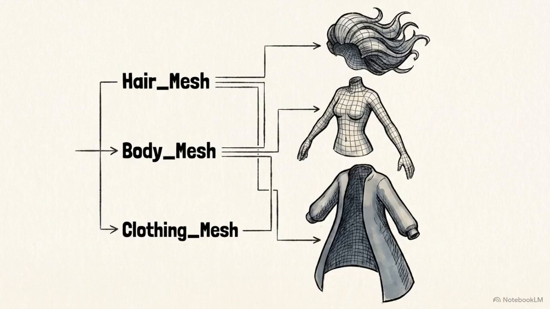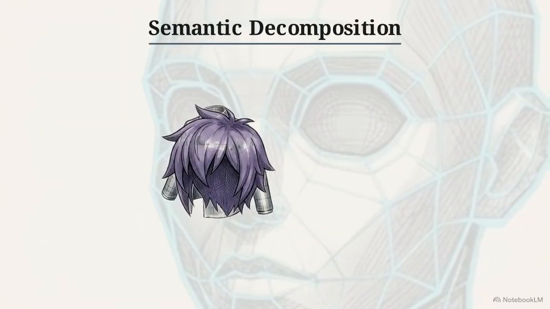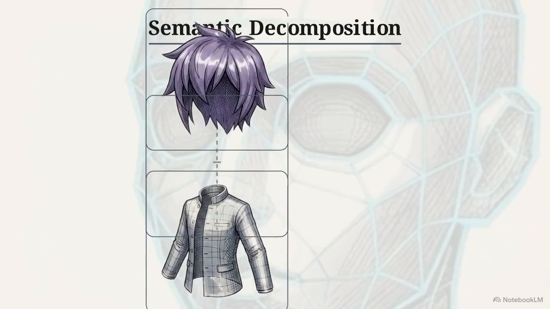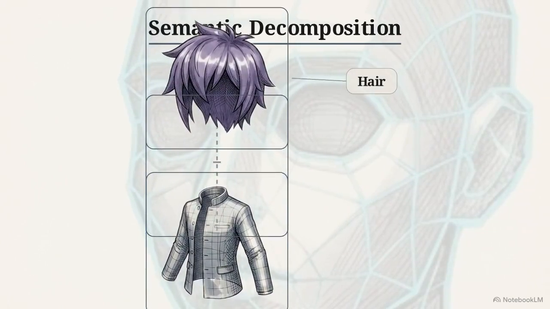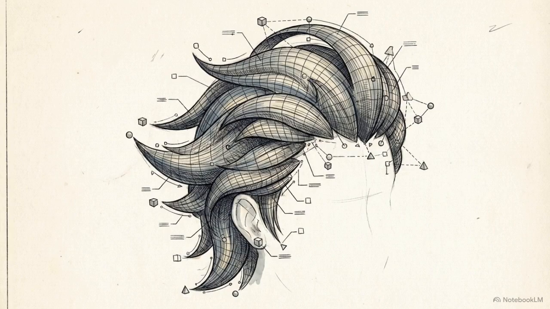To fix the artifacts caused by treating the avatar as one monolithic block of data, researchers introduced the SDGen architecture. SDGen operates on semantic decomposition. It isolates the 3D representation into distinct interpretable attributes, like the hair, the body, and the clothing shell. By treating these elements as separate attributes, the network applies multi-layer mesh refinement to each component independently, allowing for granular structural control over complex areas.